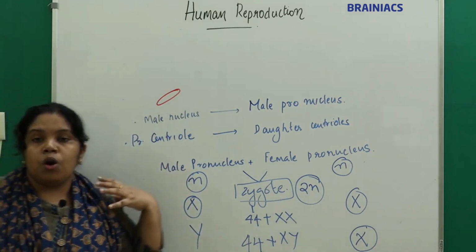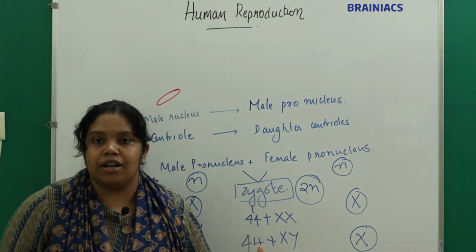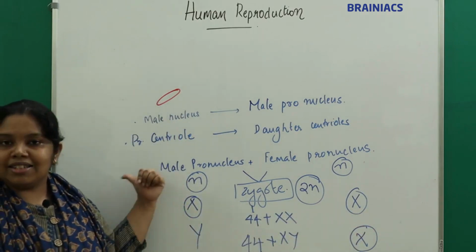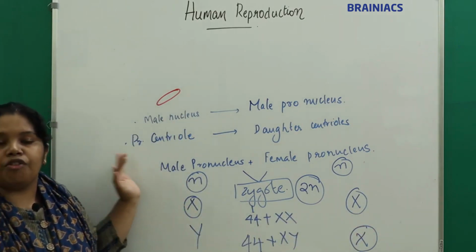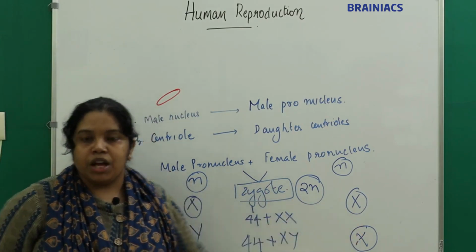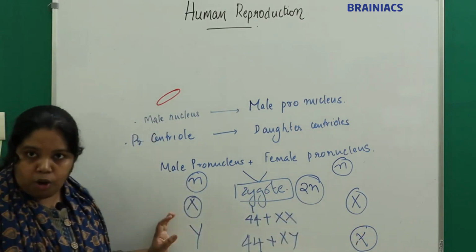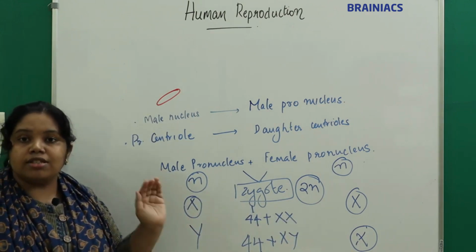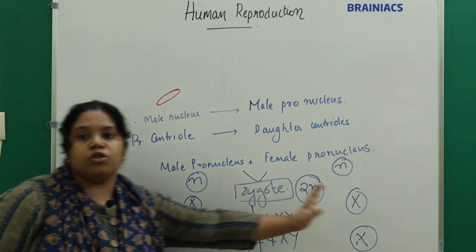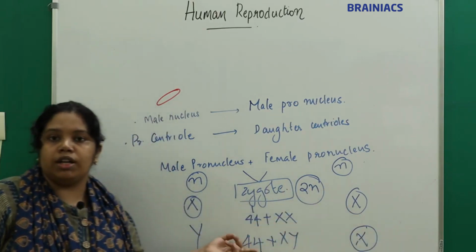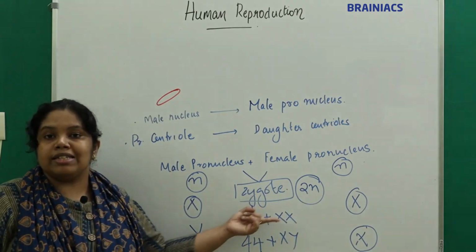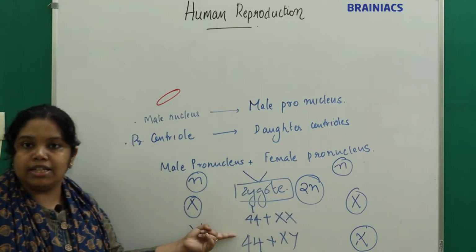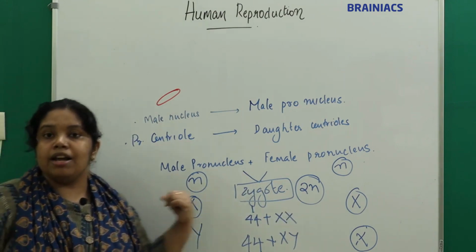So who determines the sex of the baby? Is it the father or the mother? It is the paternal side. The father determines the sex of the baby, not the mother. If the sperm, which is haploid with 23 chromosomes, has an X sex chromosome and fuses with an ovum, it will form 44 plus XX, that is 44 autosomes plus XX chromosomes. That is a female baby or female zygote.